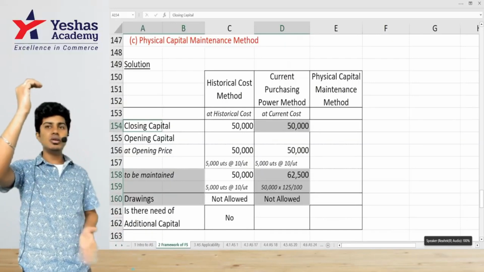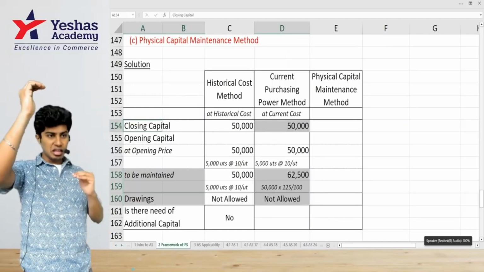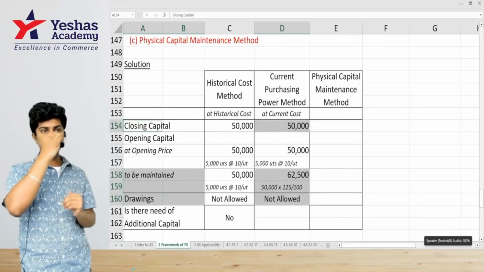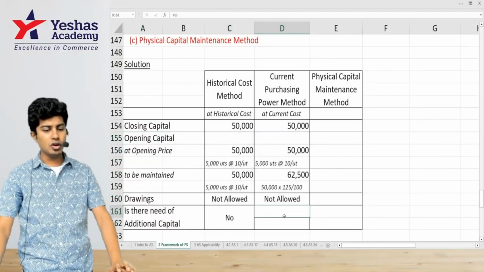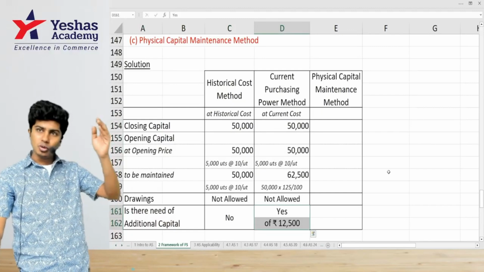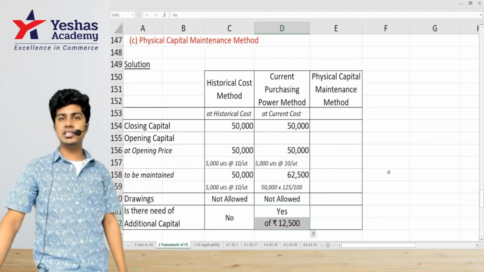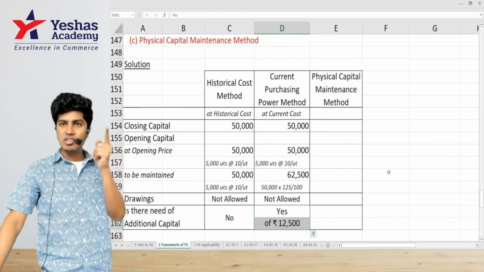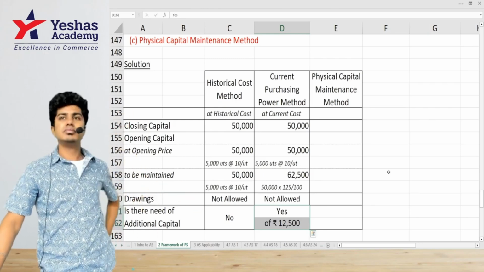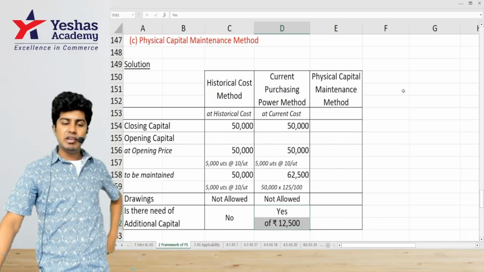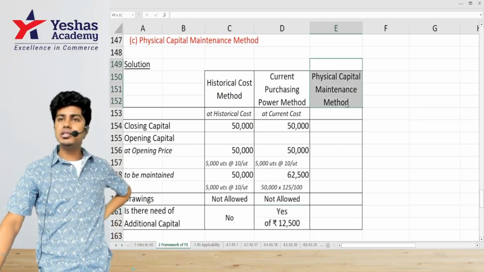Can I withdraw? No drawings. In fact, there is a shortage. How much shortage? I would have to bring additional capital of 12,500. Not to do something great, but to do business at the same level as I did last year. If I don't bring 12,500 additional capital, my business will decrease. Did you understand? Shall we go to the last one, physical capital maintenance?